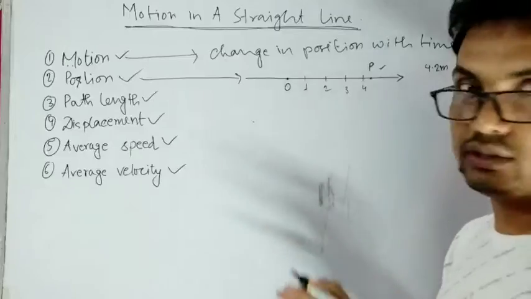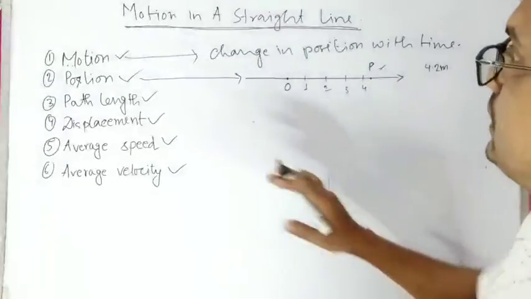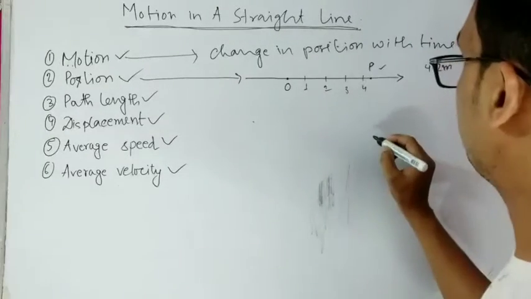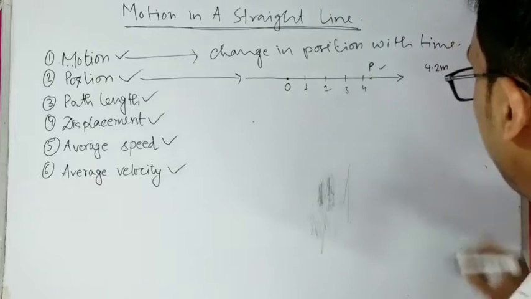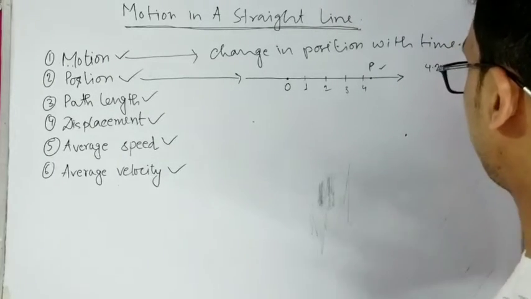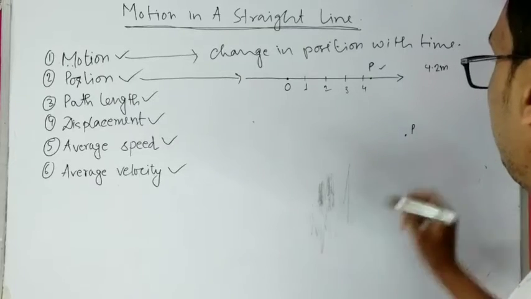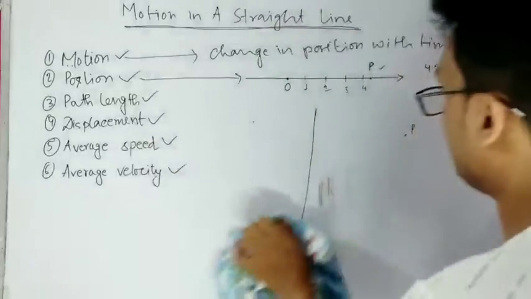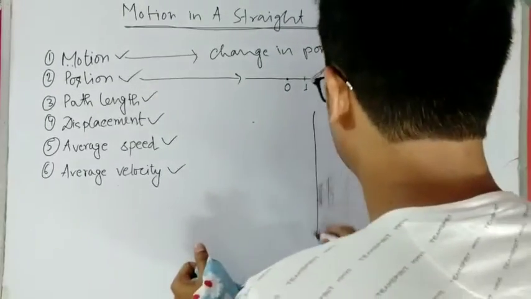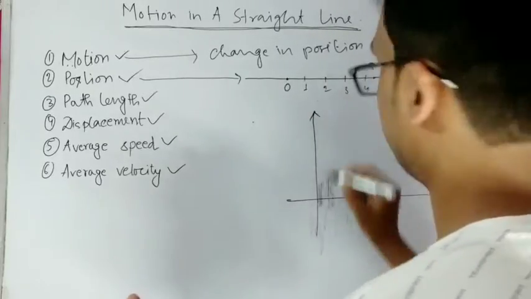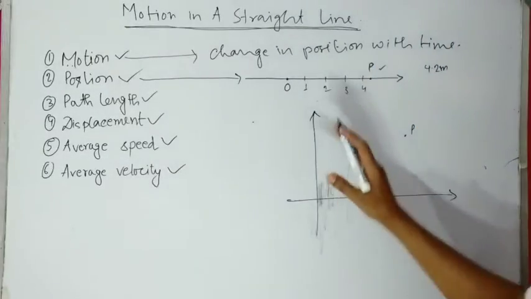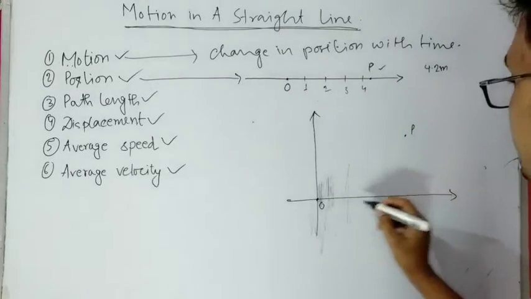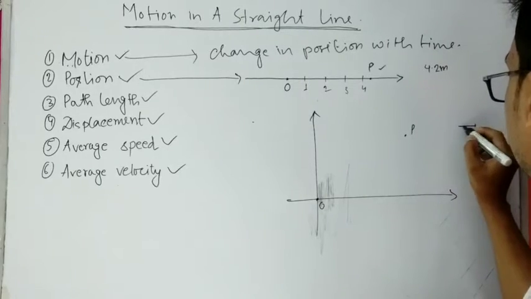If the particle is moving in a two-dimensional space, for example on this whiteboard, maybe its position at a certain time is this, and now we have to define its position. So we have to take two axes perpendicular to each other. This is our reference point O, and maybe we are defining this distance as 1 meter.